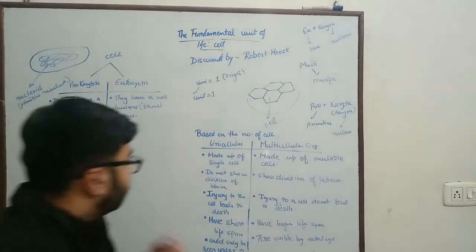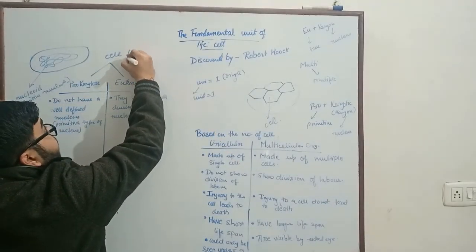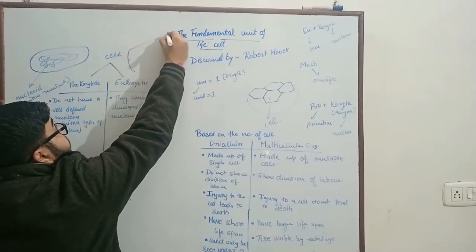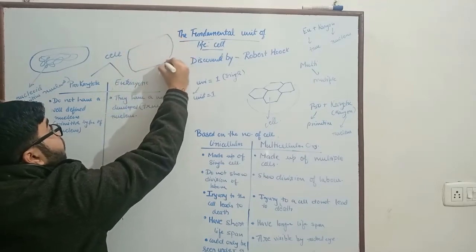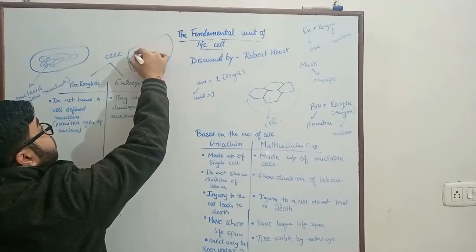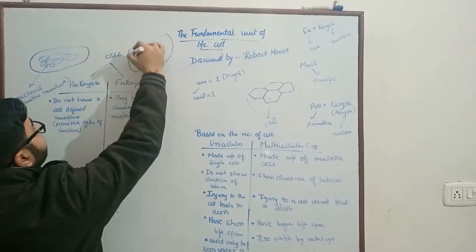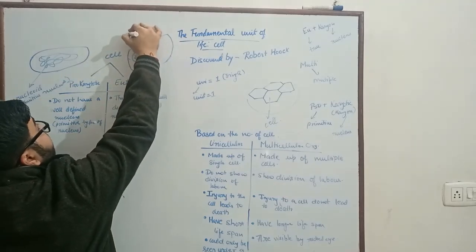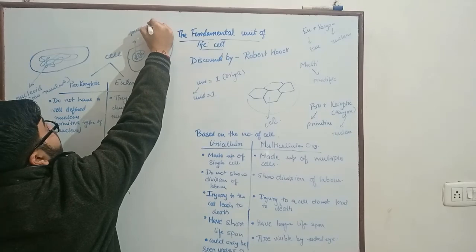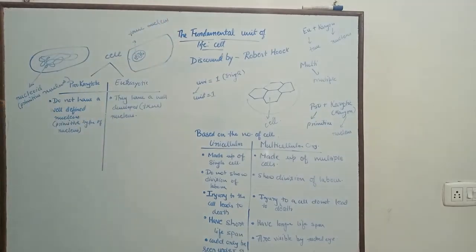In the case of eukaryotic cells, the nucleus is membrane bound and the nuclear material is present inside a membrane. This is a true nucleus.